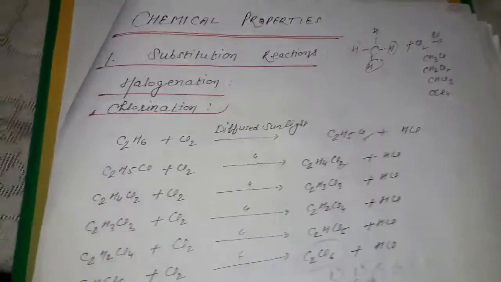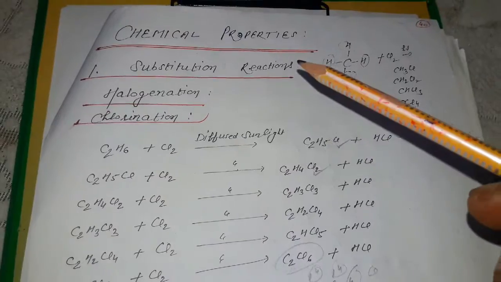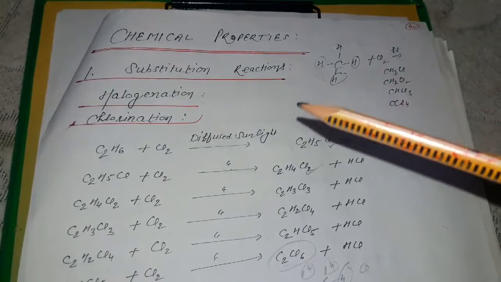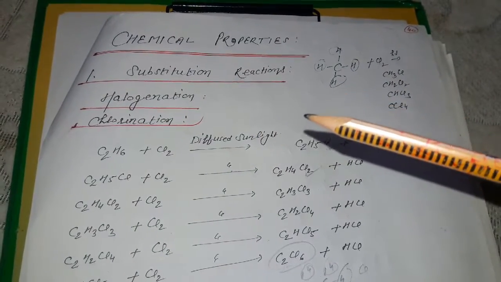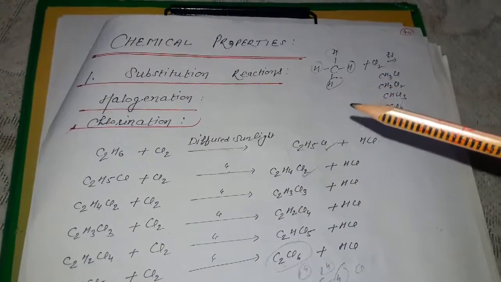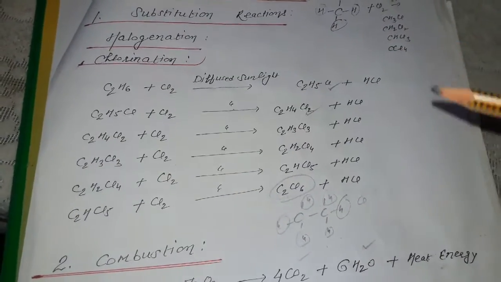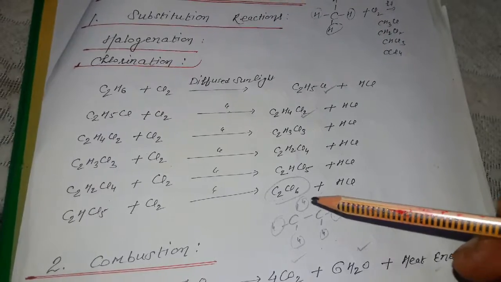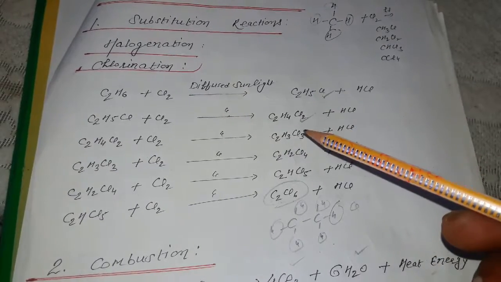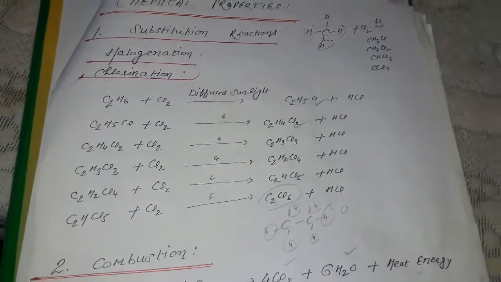After this, the chemical reactions and chemical properties are almost similar to methane. Substitution reaction, halogenation, can be chlorination, fluorination, bromination, iodination. But fluorination is a vigorous reaction, chlorination and bromination can take place in diffuse sunlight, and iodination is a reversible process. So first we see chlorination. In ethane, the hydrogens can be replaced one by one and give the formation of monochloroethane, dichloroethane, trichloroethane, tetrachloroethane, pentachloroethane and hexachloroethane.